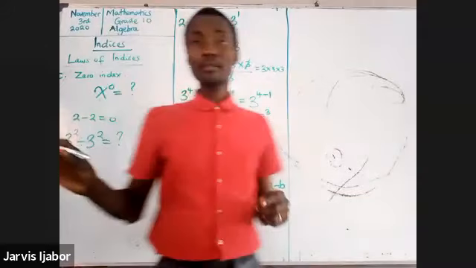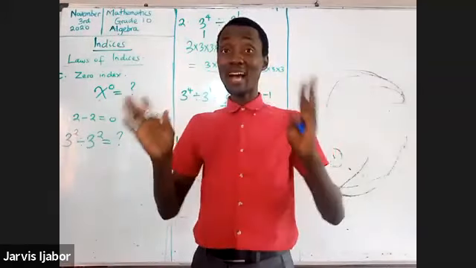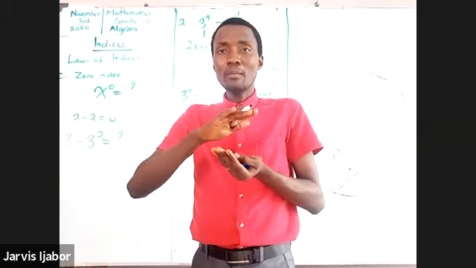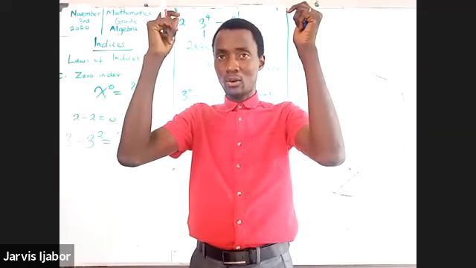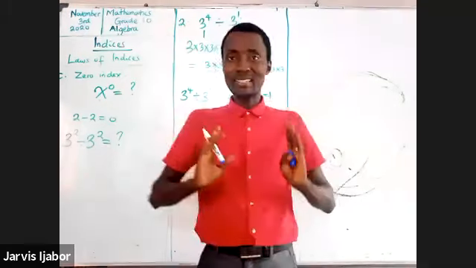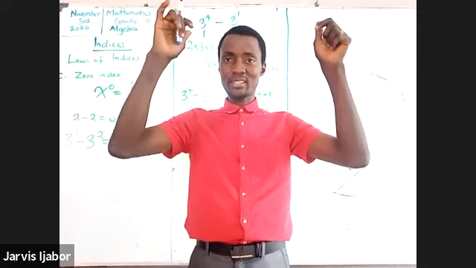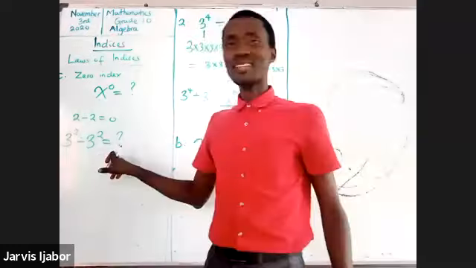Now remember, let's get this understanding right. We have established from the previous law that if we divide bases, you subtract their indices. That's what it means. So imagine two numbers that are the same, having the same indices. What would the answer be?